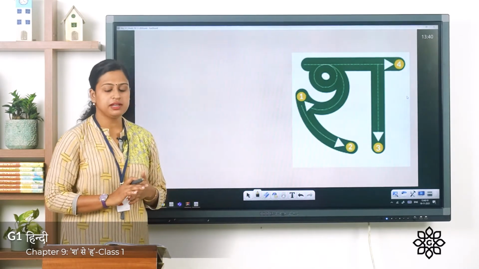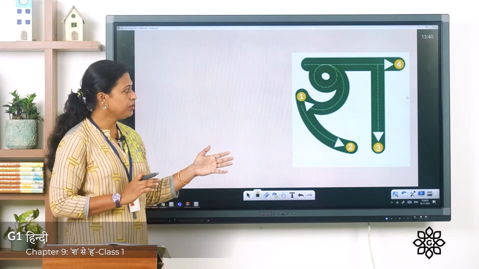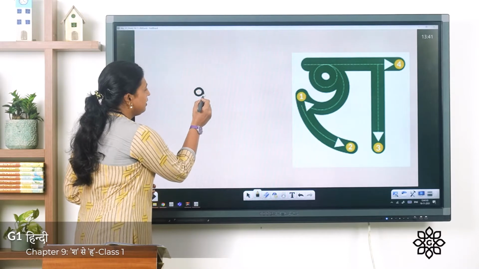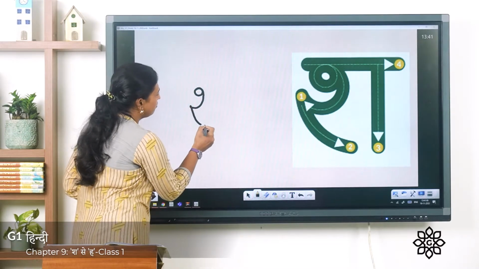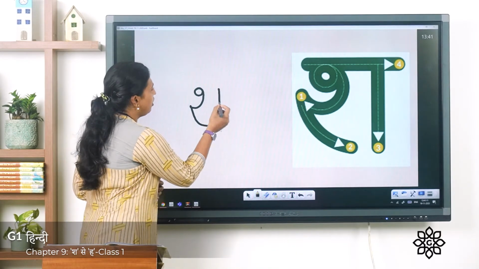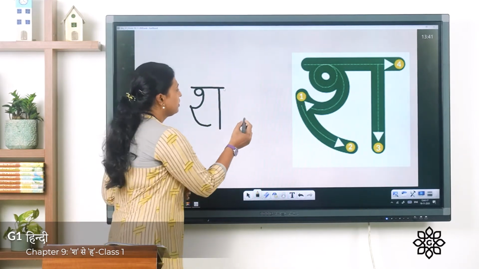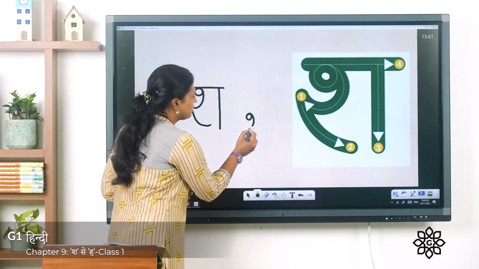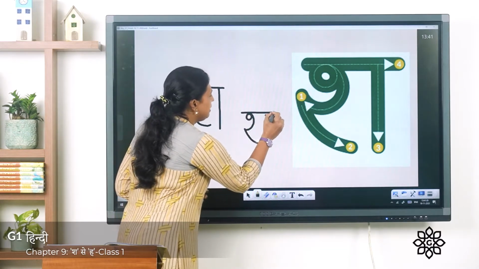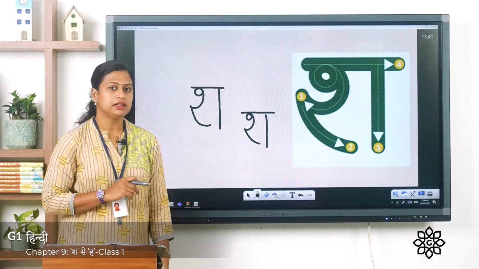Here the first Vyanjan letter given is Sha. It has H sound, Sha. I'll show you how to write it. First you have to draw a small circle and then a curve, and you have to come down. After that you have to draw a standing line and on the top sleeping line. I'll show it once again. A small circle and then a curve. You have to come down, standing line, and on the top sleeping line. You have to write this Vyanjan letter in your notebook. This is the Vyanjan letter Sha.